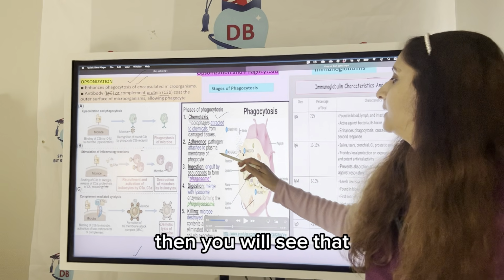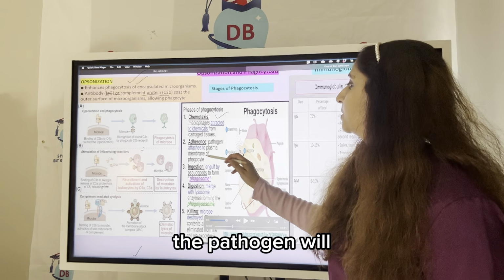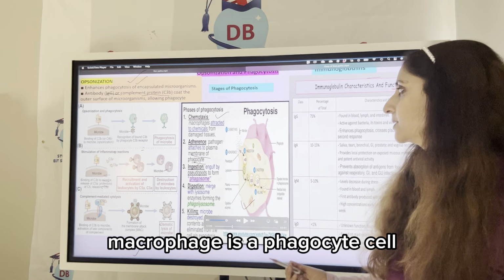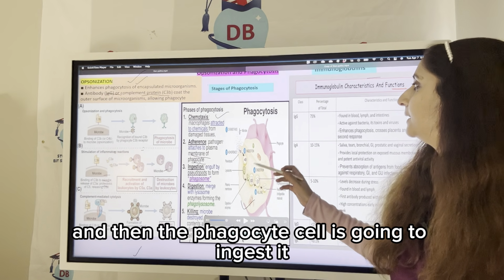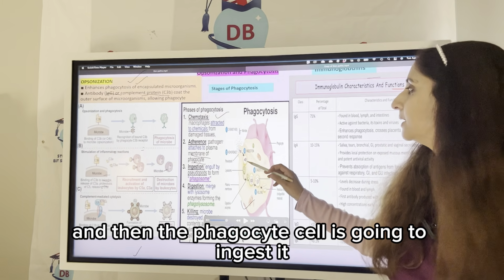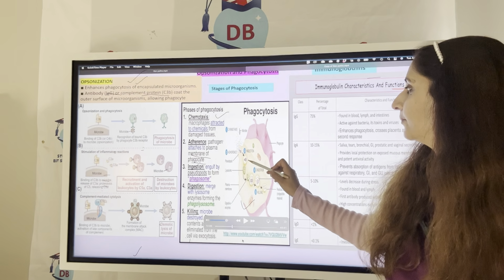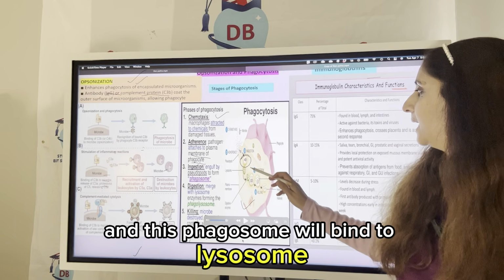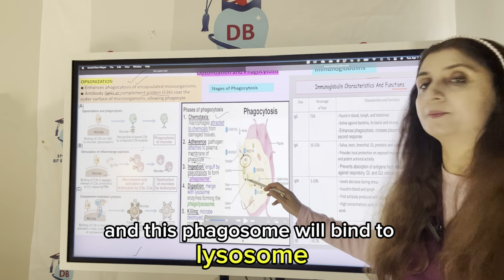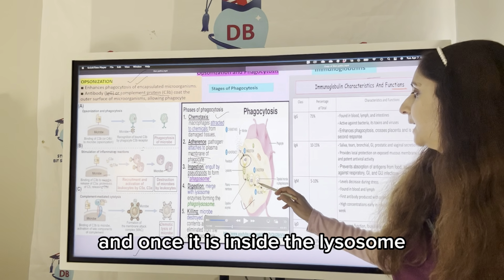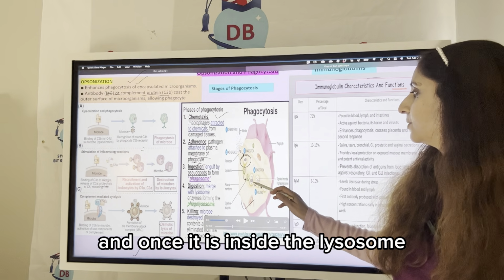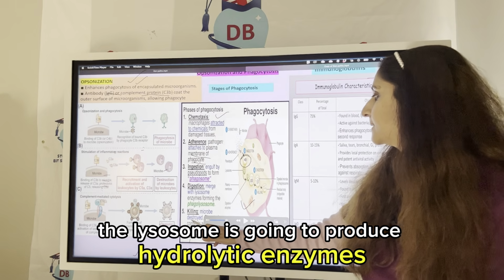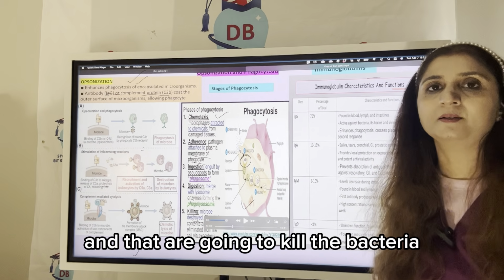Then you will see that the pathogen will attach to the plasma membrane of the phagocyte cell, like a neutrophil. Macrophage is a phagocyte cell, and then the phagocyte cell is going to ingest it and it will become phagosome. Phagosome is a body which has the bacteria in it, and this phagosome will bind to lysosome, become phagolysosome. And once the bacteria is inside the lysosome, the lysosome is going to produce hydrolytic enzymes that are going to kill the bacteria.